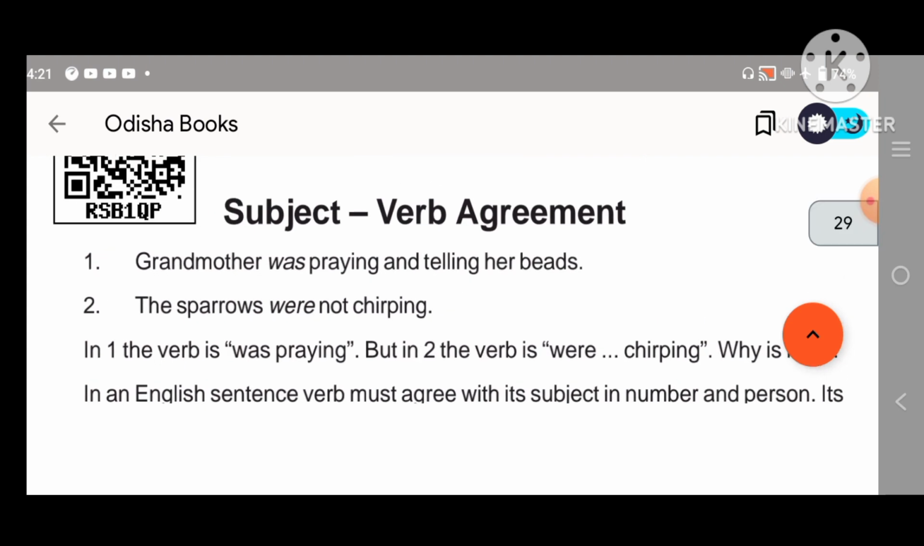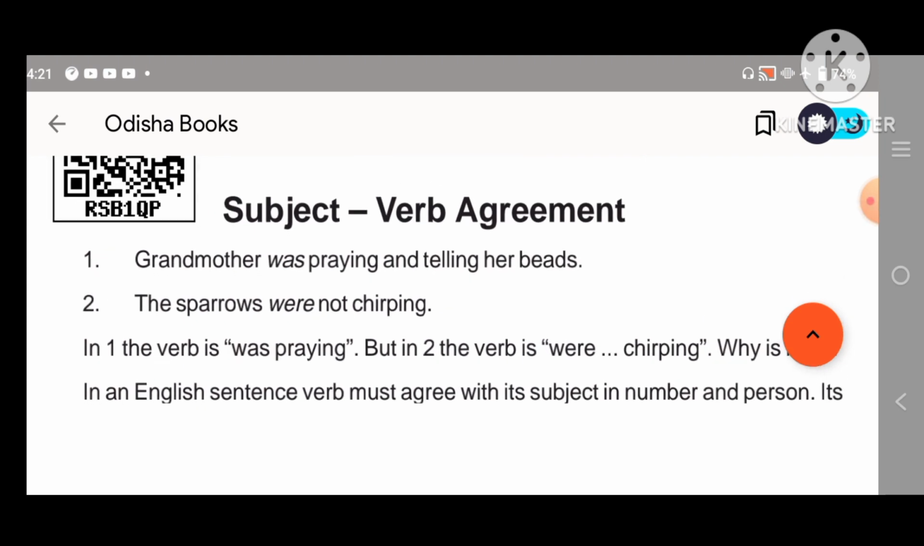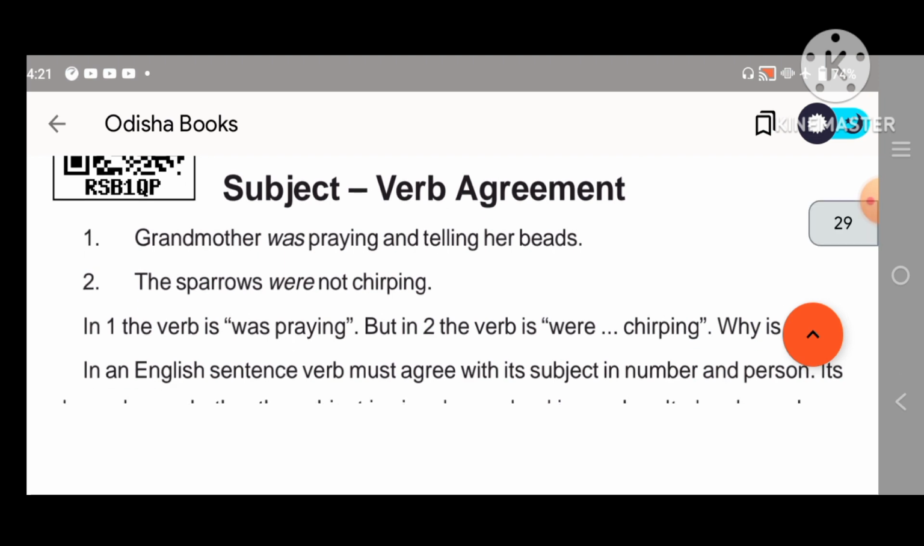Okay, so look at this. What is the meaning of the subject verb agreement? In short, I will explain it. After that, we will do some MCQs. Subject verb agreement. What is the meaning of this?